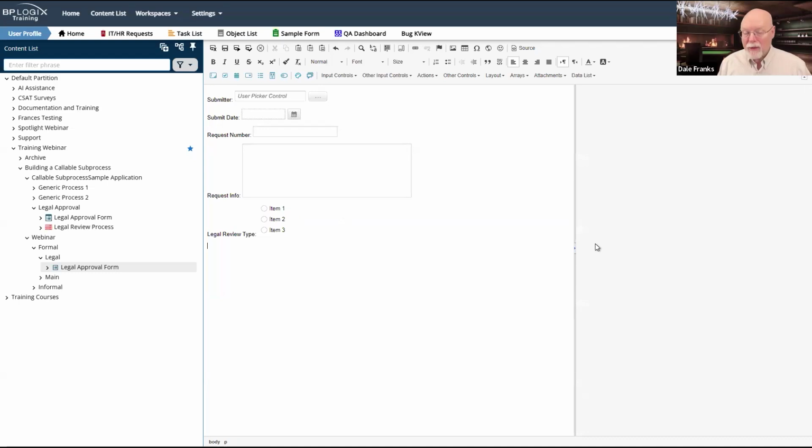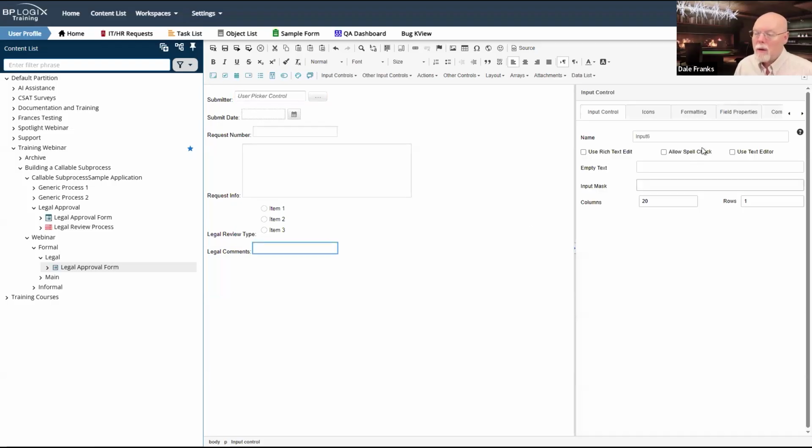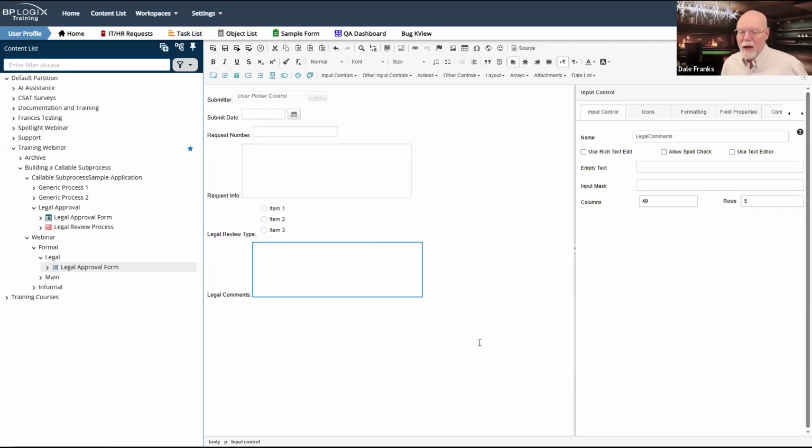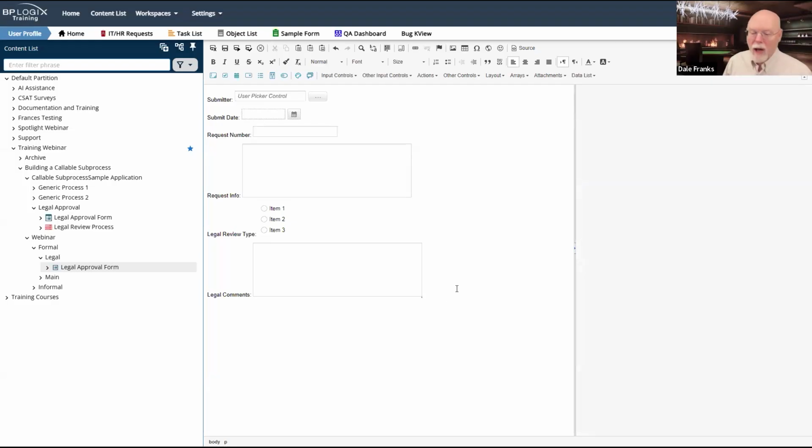And finally, we're going to add the field that needs to be sent back to our main form. And here's where we'll begin to use replication. So we're going to call this legal comments, and we'll drop a text box in. We'll call it legal comments. And once again, we'll say 40 and 5 because it's kind of a narrative thing. So now I've got legal comments.